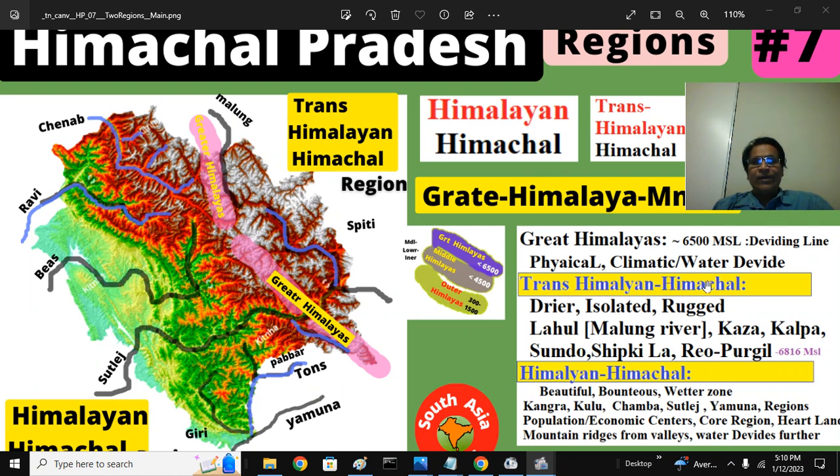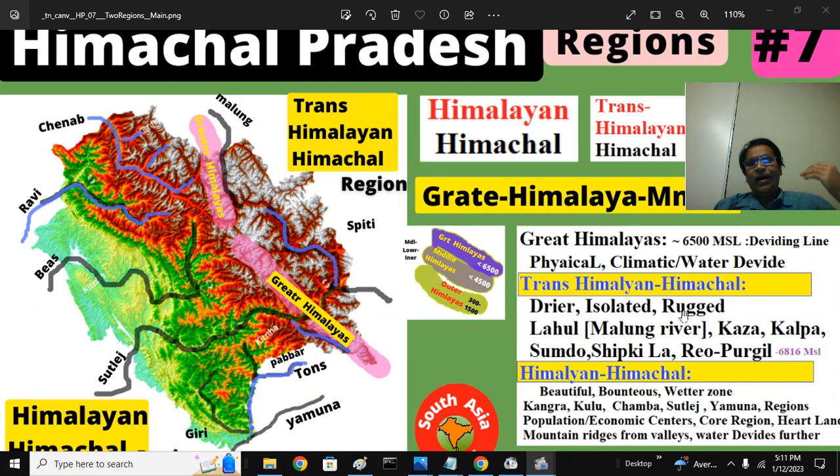Trans-Himalayan Himachal is the much drier one. This comprises parts of Lahul, parts of Spiti, and almost the entire Kinnar Desh, Kinnaur. Certain parts of Lahul are in the Cis region, so keep that in mind. Only parts of Lahul, the entire Spiti region and the entire Kinnaur region are across. So these are the drier parts of entire India. They are very isolated, rugged and mountainous.